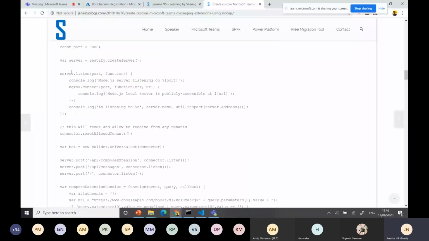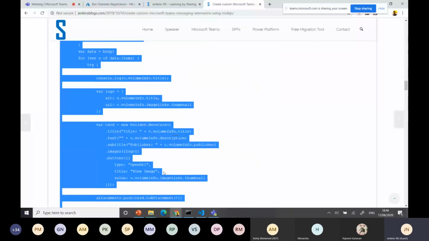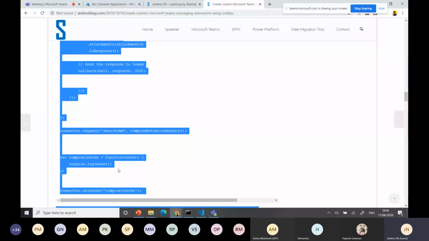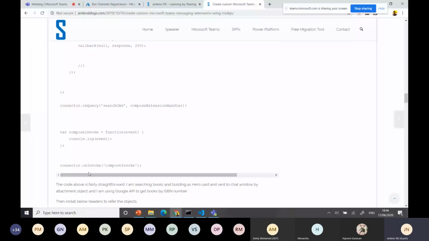Just a one-line notepad application with all the functionality we want, and we created one manifest, manually went to their Teams application and deployed it. It's working. Okay, that's an easy way to do that.